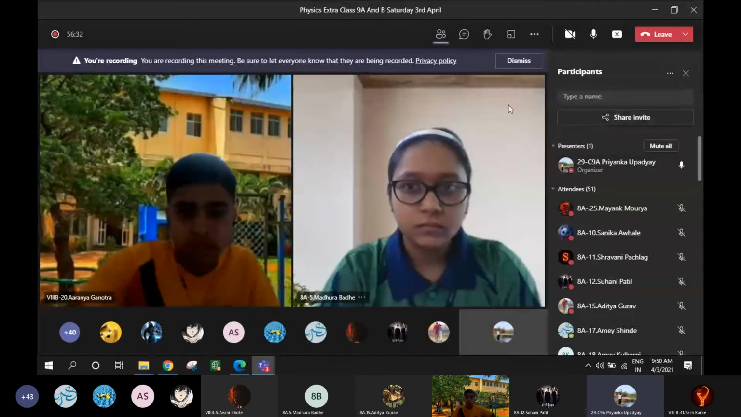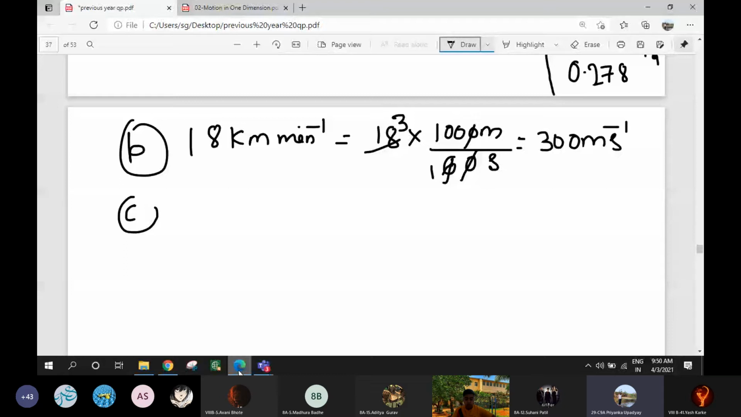Now, the fourth one. What is the fourth one? Arrange the following speeds in increasing order. It is homework for you. See here, 10 meter per second, 1 kilometer per minute, 18 kilometer per hour is given. So what you do, convert 1 kilometer per minute in terms of meter per second and also 18 kilometer per hour in meter per second. Then arrange them in increasing order. It is homework for you. Will you do? Yes, miss. So on that you can write it is homework.